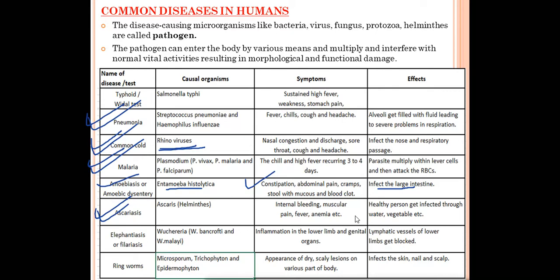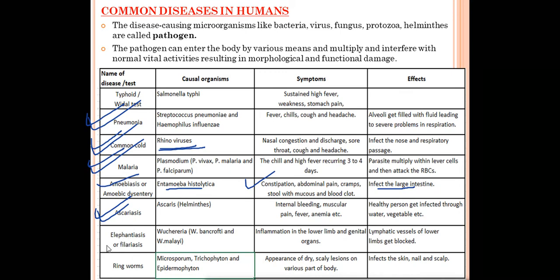Next, what are the effects of this disease Ascaris? Healthy person get infected through water, vegetable, etc. Suppose you are taking contaminated food, water, or any vegetable, you can suffer from this disease Ascariasis.